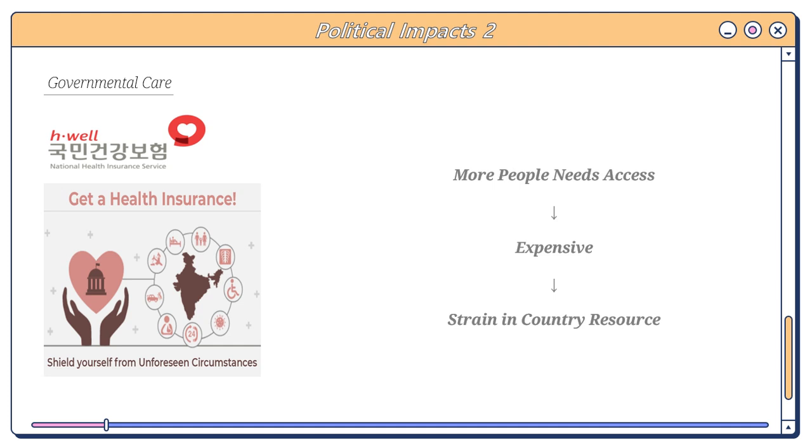Another effect is that governments must create policies for those older folks. This is especially true in many countries as well as Korea, which has government-paid healthcare systems. If more and more people need access to those healthcare systems, it gets way more expensive and that will put a strain on the country's resources.